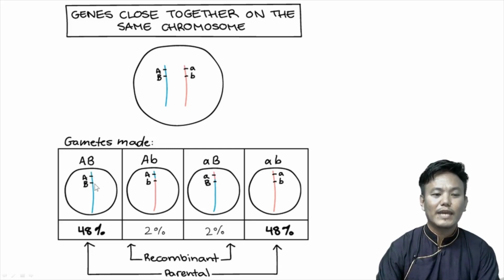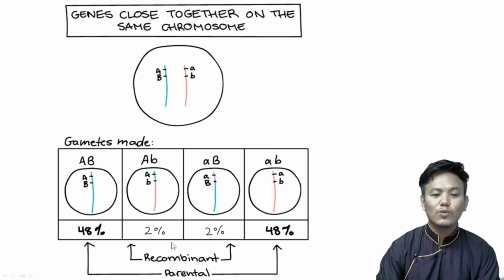Over here in the gametes, we find that capital A with capital B, and small a with small b, are more in number, 48% each. Whereas the recombinant ones, capital A with small b, is very less, only 2%, and small a with capital B is also 2%.